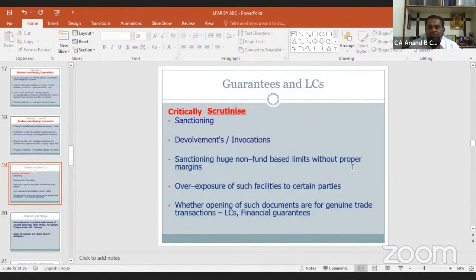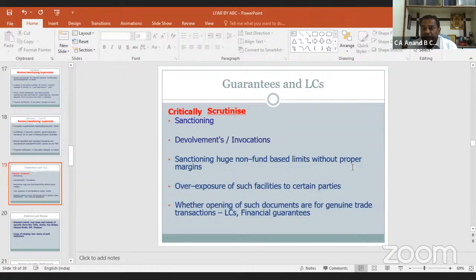Now, bank guarantees and LCs. These are non-fund based limits. We have to critically scrutinize the sanctioning, defaults or invocations, sanctioning huge non-fund based limits without proper margins, whether the branch has sanctioned huge non-fund limits to any person without having proper margin.